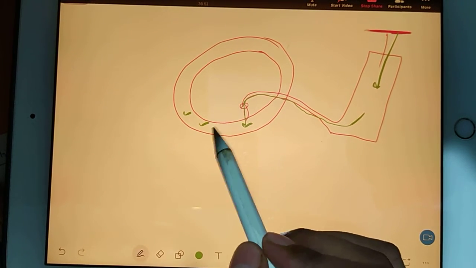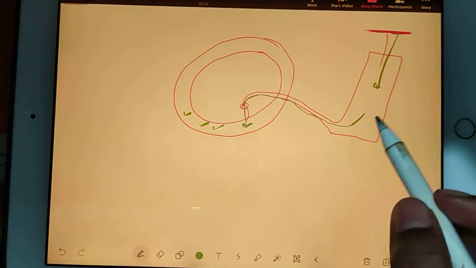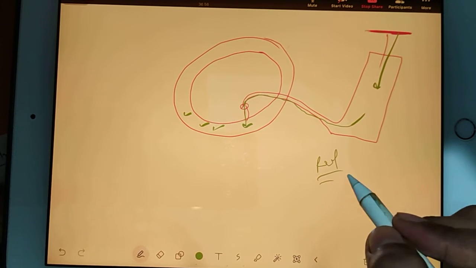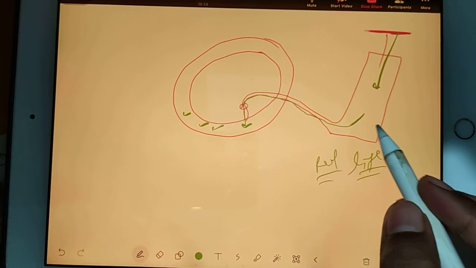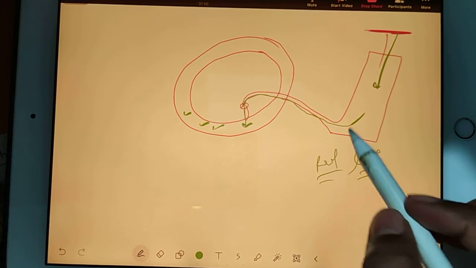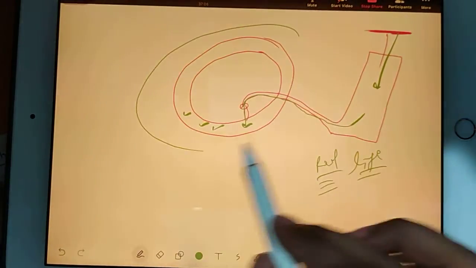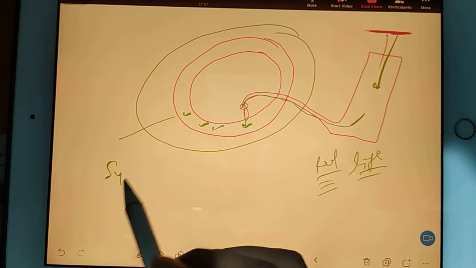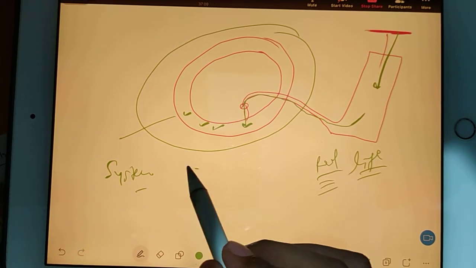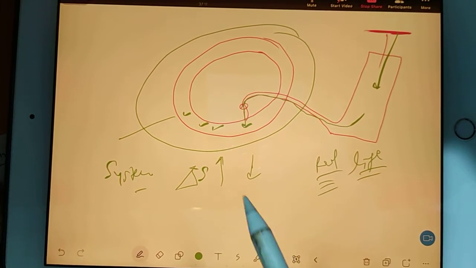Then will the entropy of the tire increase or decrease? This is your real life example, so don't consider ideal. This is real. So the question is, if I consider this tire as my system, will the entropy of the system increase or decrease?